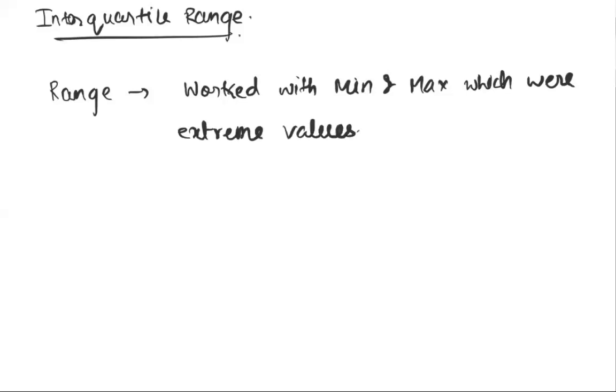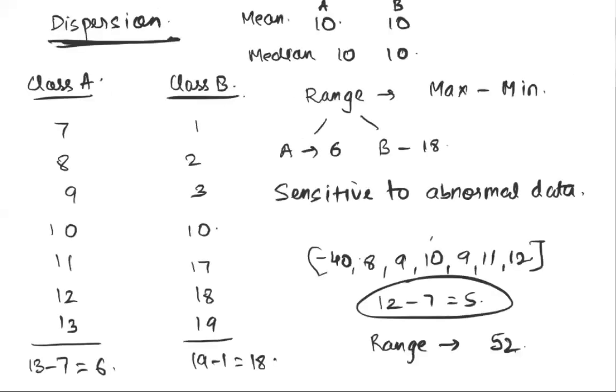The problem with what happened in the previous case was not just that. It was also that even if I remove minus 40 from this distribution, the rest of the distribution, which is, let's say, 85% of the data right now, it could be 90% of the data, is quite close knit together. It's still in a range of just 4. But just one value has completely screwed up my analysis of this particular distribution. Let's say there were 7,000 values and one value made the range horrible. Because of that one value, the way you read the range metric for your distribution is very bad, and you don't want that.